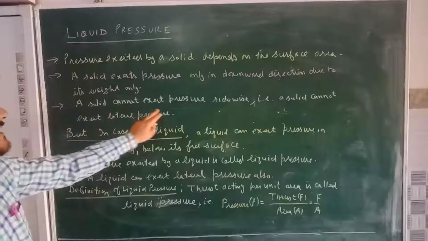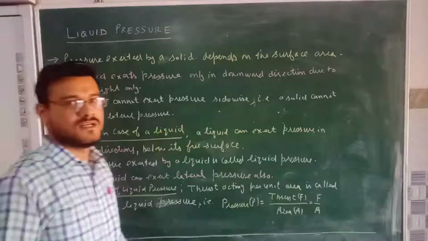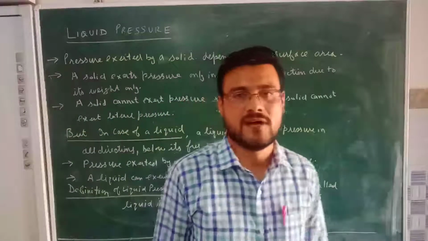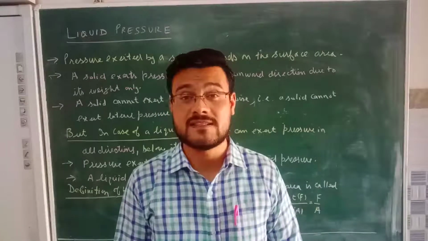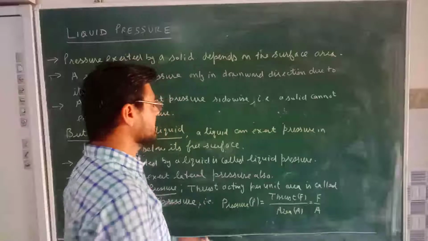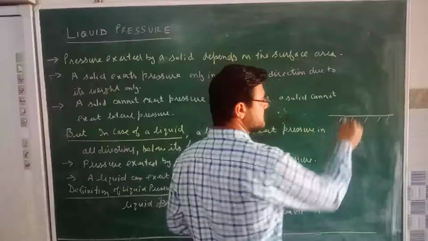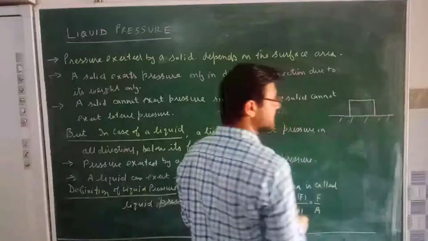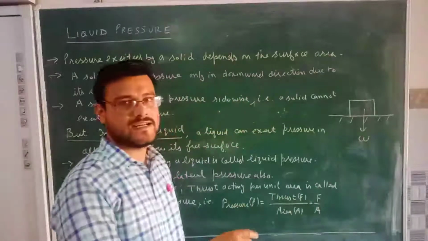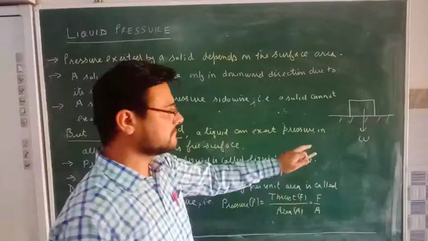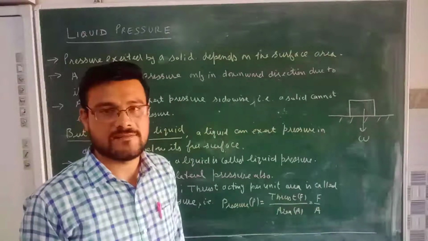A solid cannot exert pressure sidewise, that is, a solid cannot exert lateral pressure, because a solid has its weight only acting in the vertically downward direction, so it cannot exert pressure sidewise. That is, if we have a horizontal surface on which a solid object is present, then weight of the object will always be acting in the vertically downward direction. So this weight acting in the vertically downward direction will be responsible for the pressure exerted by the solid.